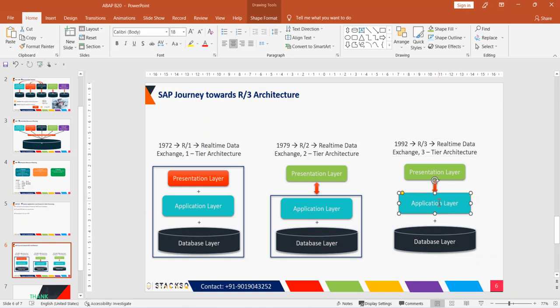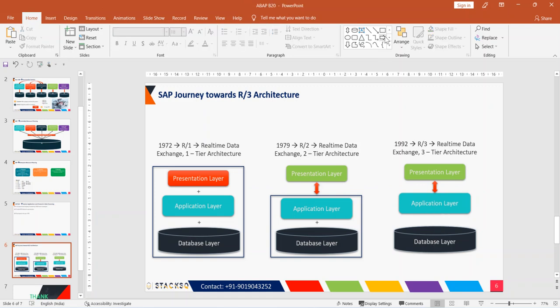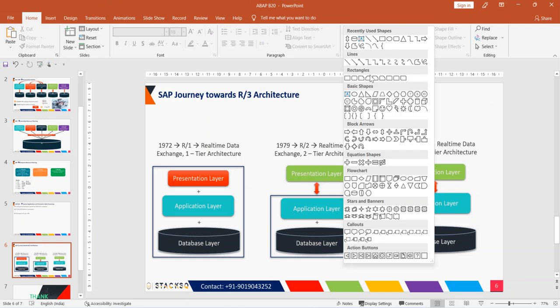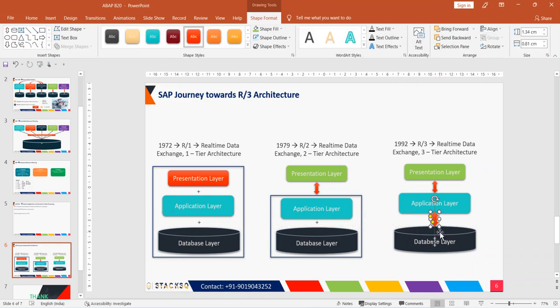Now all the layers are individual, so they can upgrade or change any layer anytime without any dependency. For example, if they want to upgrade the presentation layer, they can upgrade without depending on the database version. They don't have to depend on the database.